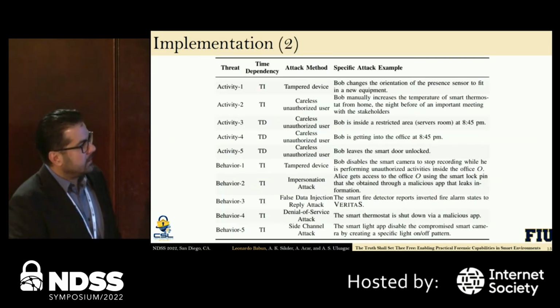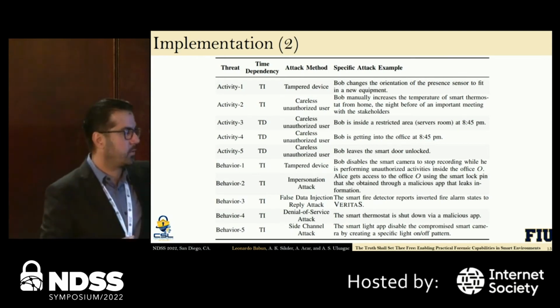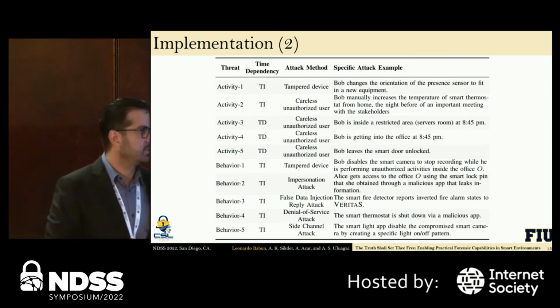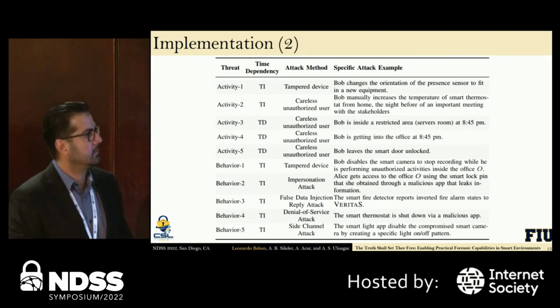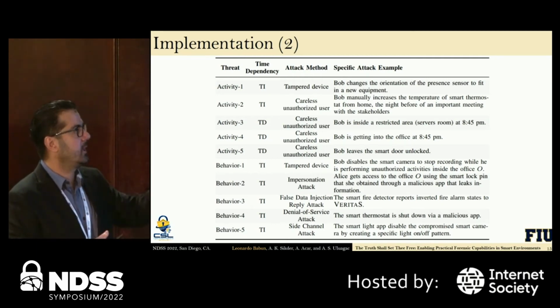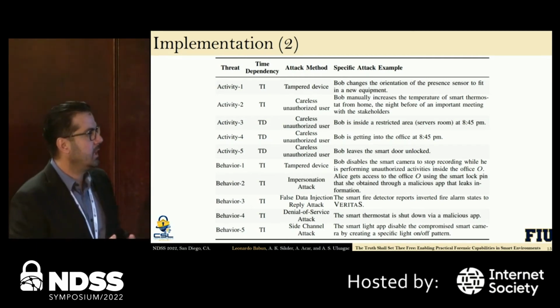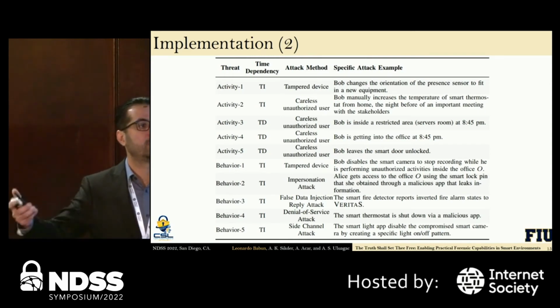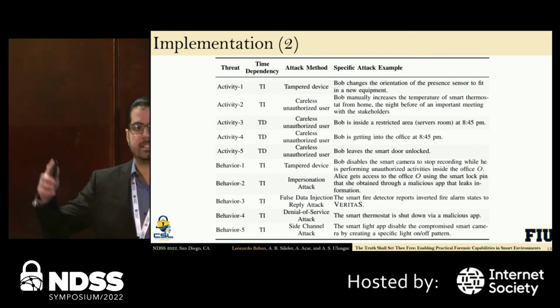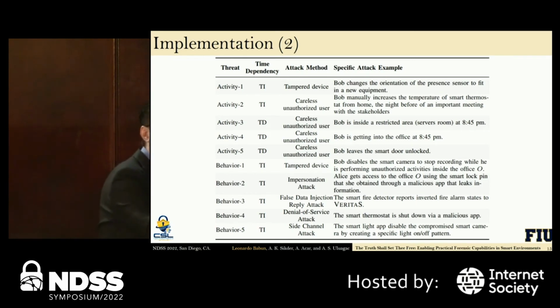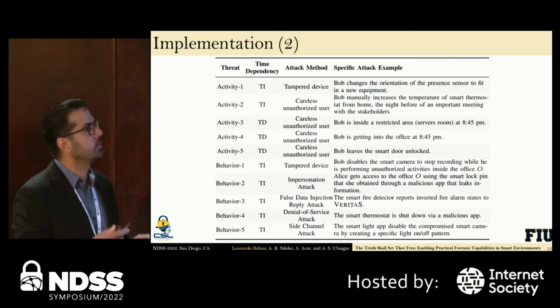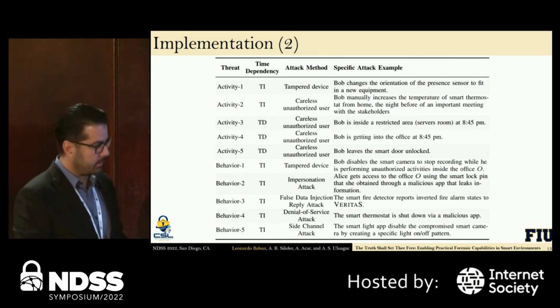These are the list of some different activities that we have. We're not going to go over this right now. This is in the paper, very well explained, in my opinion, hopefully. So these are the different defined activities and behaviors that we invite the users to perform when they were doing the activities. We didn't set a specific time or a specific location inside the smart environment to perform these activities. They choose to do so, and then we come up with the results.